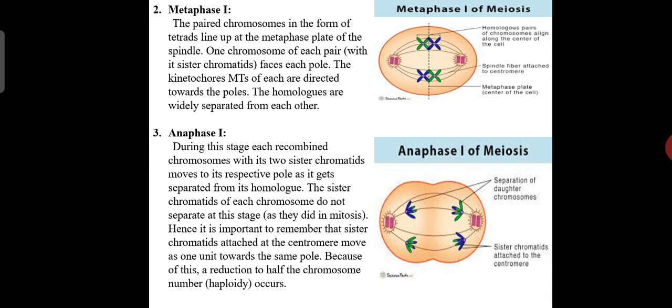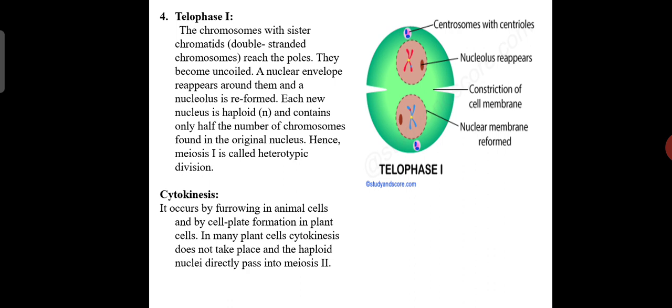Because of this, the reduction of half of the chromosome number occurs, that is haploidy. Last is telophase I, in which the chromosomes with sister chromatids, that is double stranded chromosomes, reach the poles and become uncoiled. The nuclear envelope reappears around them and the nucleolus is reformed.